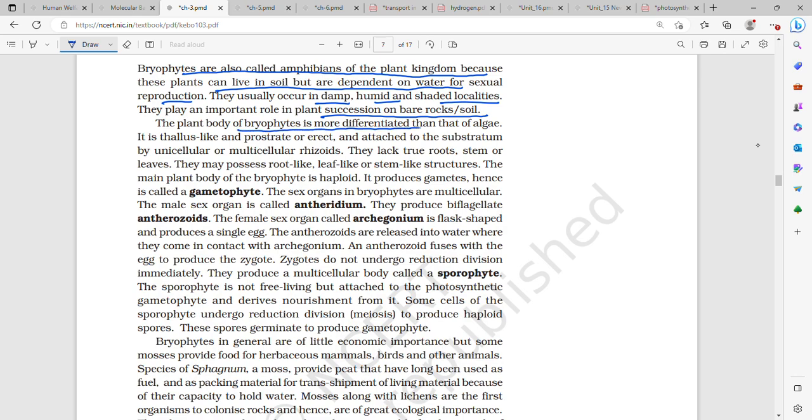The plant body of bryophytes is more differentiated than that of algae. It is thallus-like and prostrate or erect. It is attached to the substratum by unicellular or multicellular rhizoids. That is, the bryophytes lack true roots, stem or leaves. They may possess root-like, leaf-like or stem-like structures.